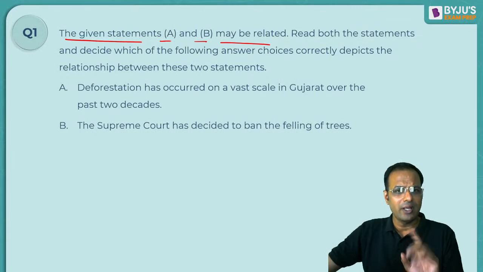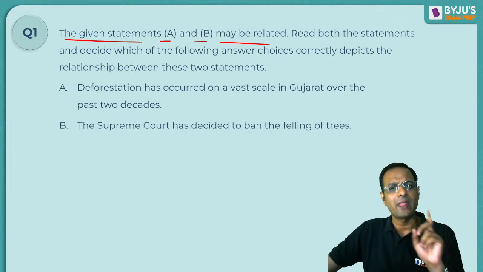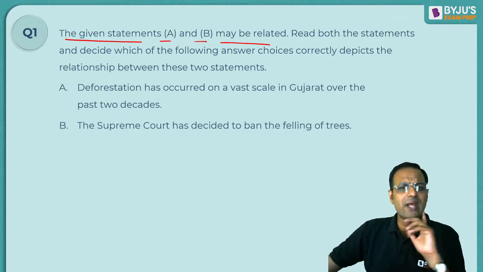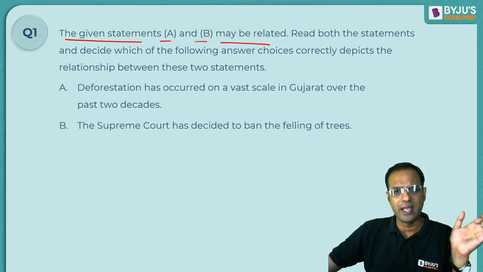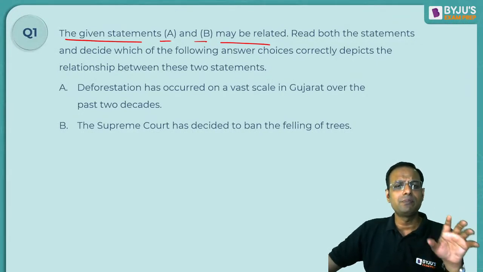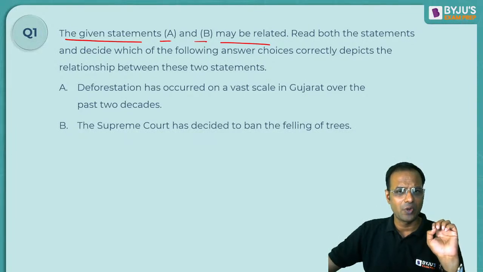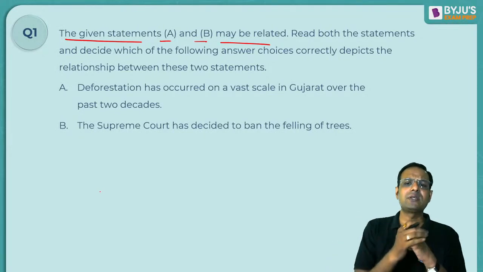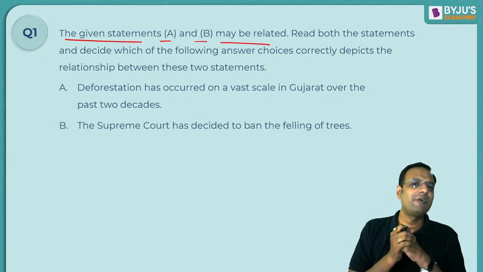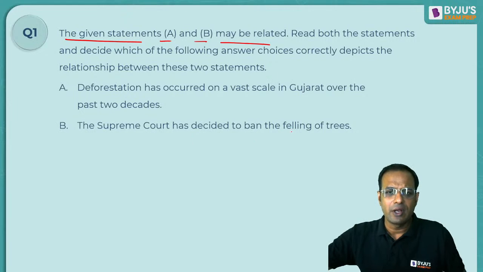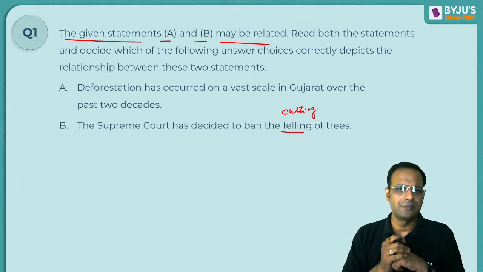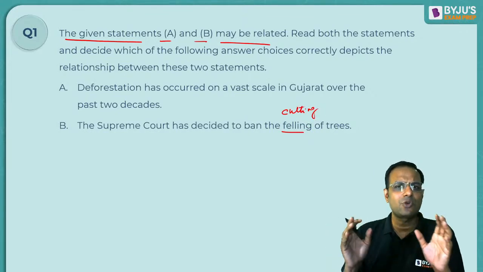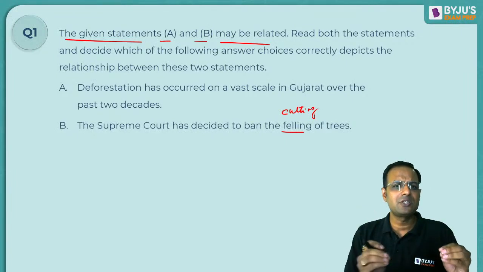So, first of all, establish a relationship. A says, deforestation has occurred on a vast scale in Gujarat over the past few decades. Fact. B says, the Supreme Court has decided to ban the felling of trees. Now, felling means cutting. Cutting of trees.